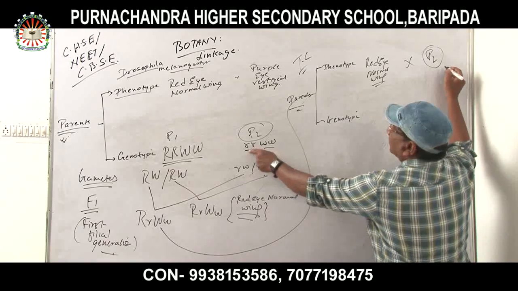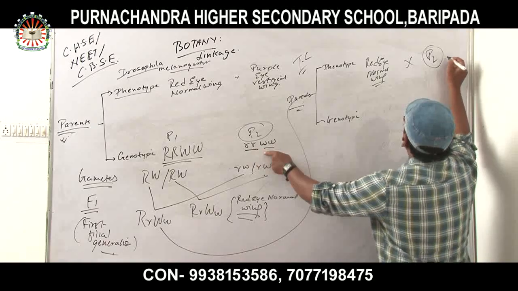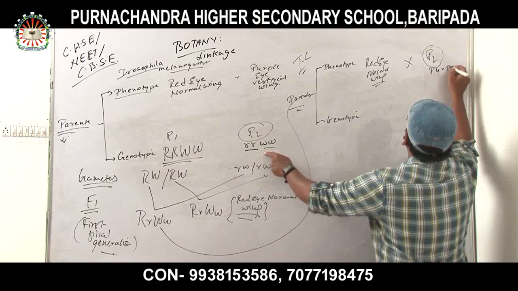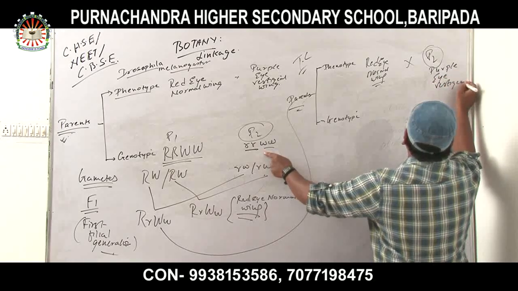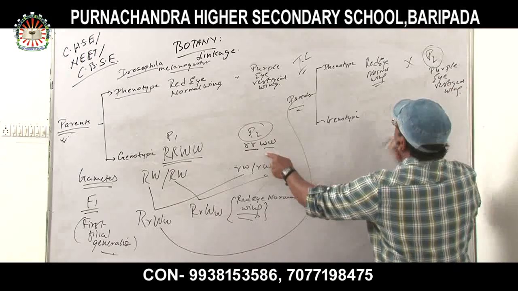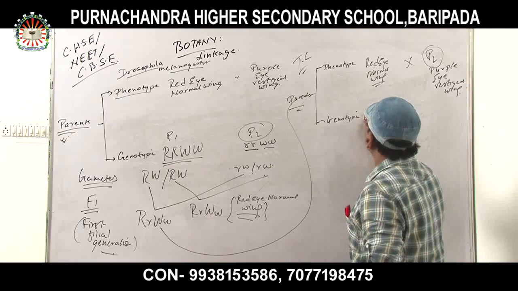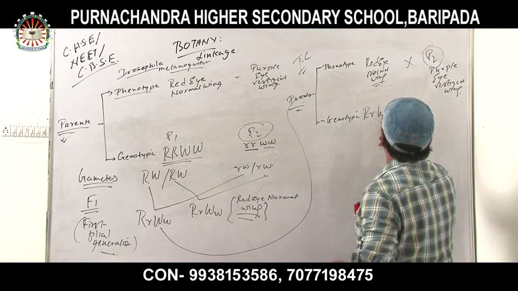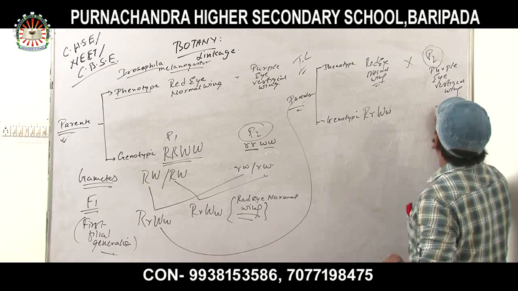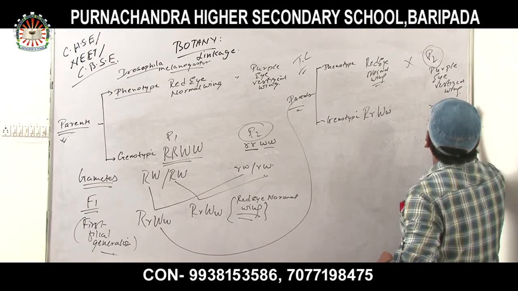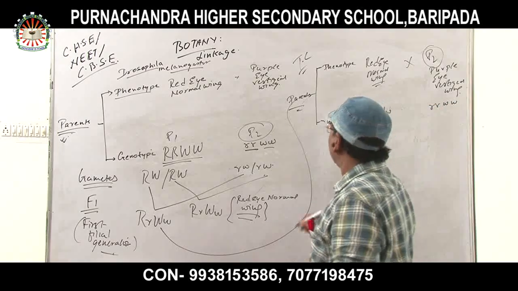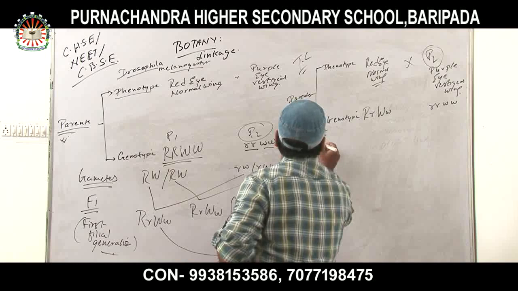So here I put purple eye, vestigial wing. Now the genotype is capital R, small r, capital W, small w, and for purple eye, vestigial wing it is small r, small r, small w, small w. Now what would be the gametes in complete linkage?